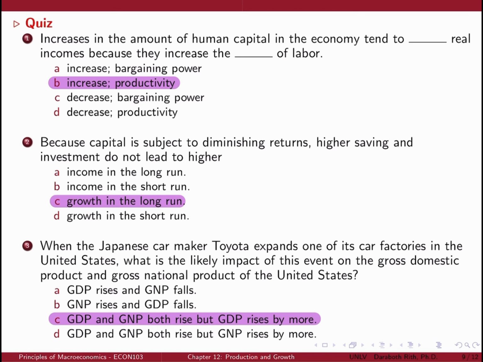While the expansion of Toyota's factory will contribute to the GDP of the United States, it will not have the same impact on the GNP of the United States. In fact, the income generated from this expansion will be counted as part of Japan's GNP. Therefore, the answer is C. GDP and GNP both rise, but GDP rises by more.